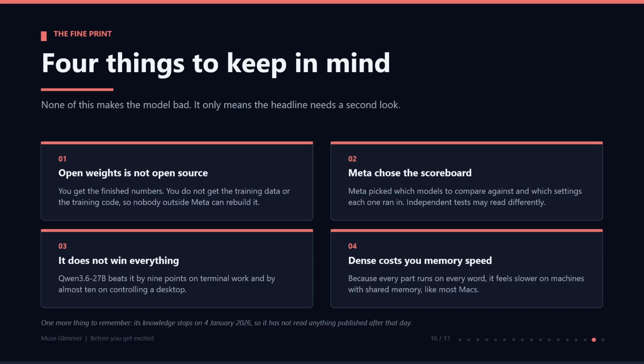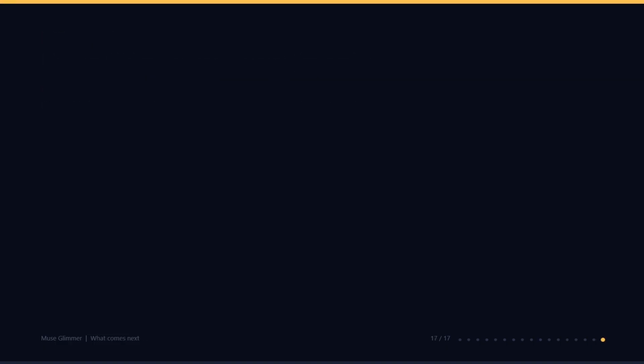Number three, it does not win everything. Qwen 3.6 27 billion beats it by 9 points on terminal work and by almost 10 on controlling a desktop. Number four, being dense costs you memory speed, because every part runs on every word. It feels slower on machines with shared memory, like most Macs. And one more thing to remember, its knowledge stops on the 4th of January 2026. None of this makes the model bad. It only means the headlines need a second look.